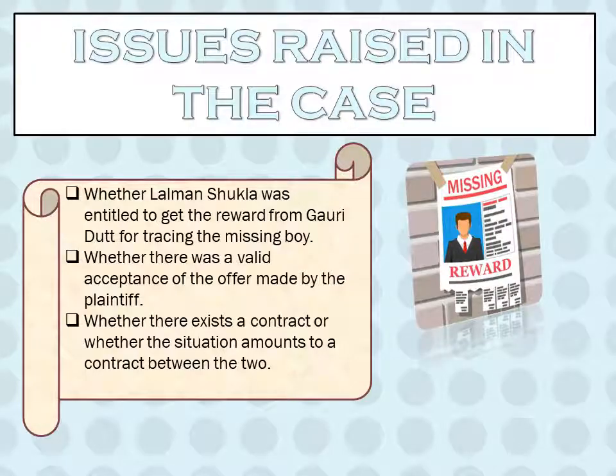There were three major concerns: whether Lalman Shukla was entitled to get the reward from Gauri Dutt for tracing the missing boy or not, whether there was a valid acceptance of the offer made by the plaintiff or not, and whether there exists a contract, or whether the situation amounts to a contract between the two.